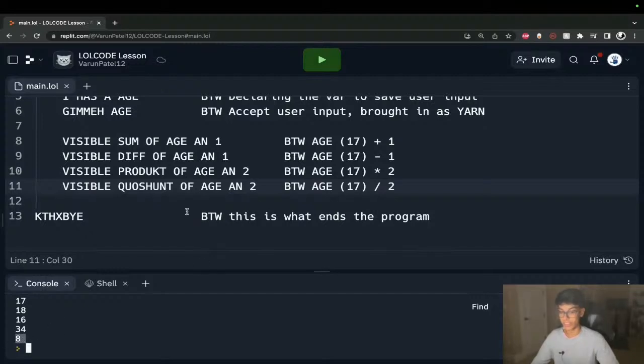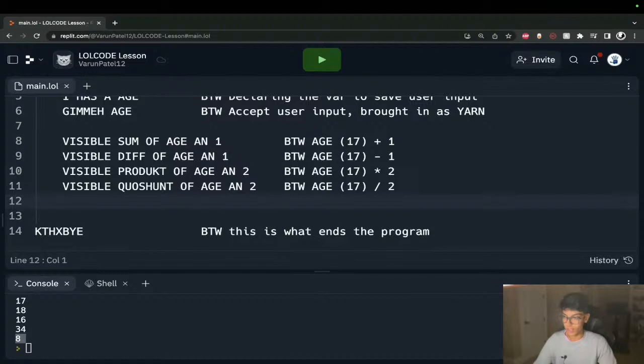So it automatically casts it to an integer, to a number, because if you do 17 divided by 2, that is 8.5. But as an integer, it becomes 8. So just make note of that. I doubt anyone here will actually be using LOLCODE to make any serious programs, but if you end up doing that, that's something very important to consider.